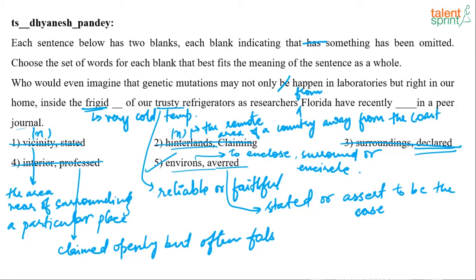So the statement will look like this: who would ever imagine that genetic mutation may not only happen in laboratories but right in our home, inside the frigid environs of our trusty refrigerators, as researchers from Florida have recently averred in a peer journal.